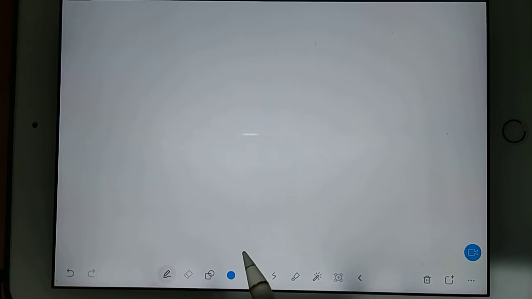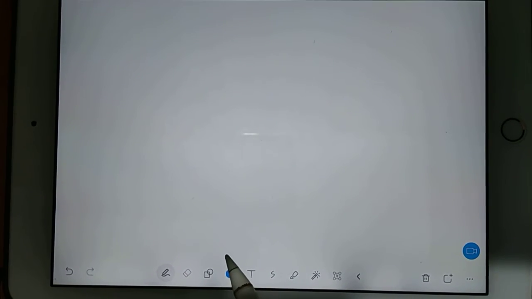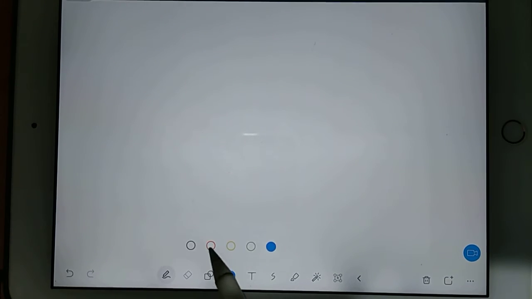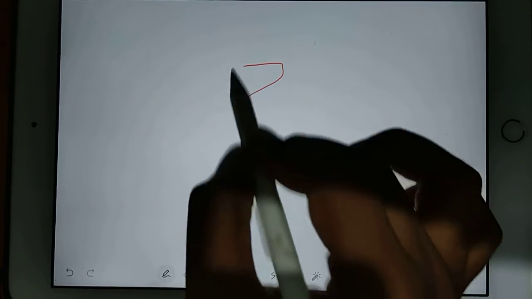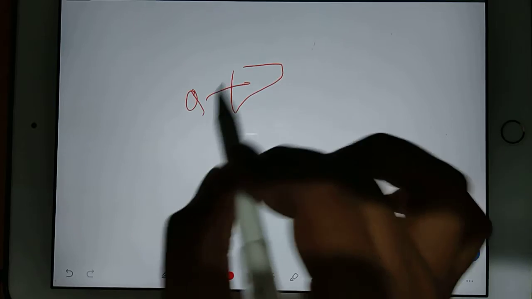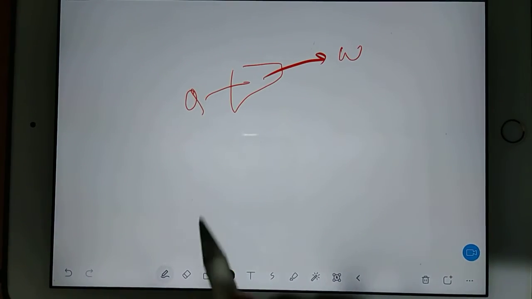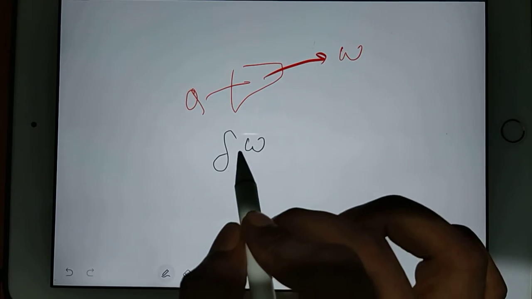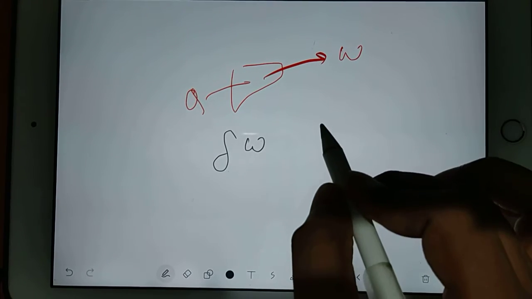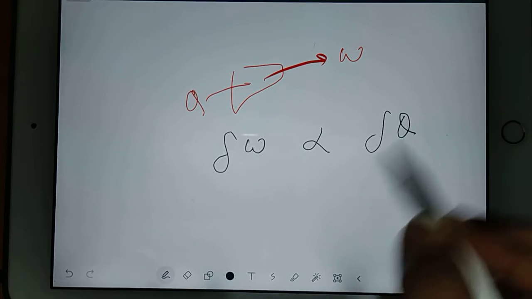No sound energy, no kinetic energy, no something else, only heat and work. This law says in any system, when you supply heat and that system is capable of producing work, then whatever work you are producing will be proportional to the supplied heat.